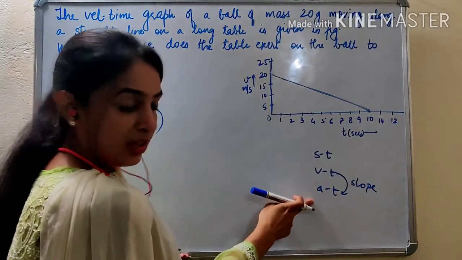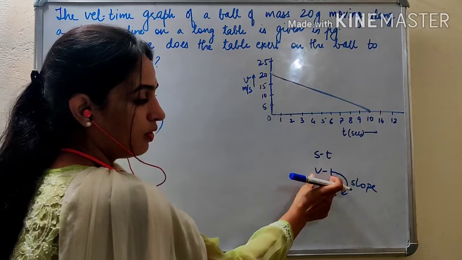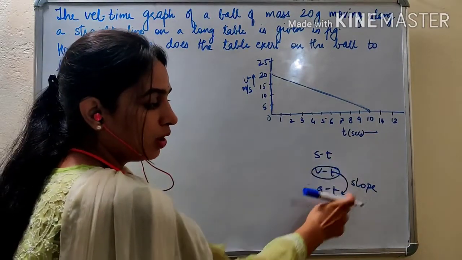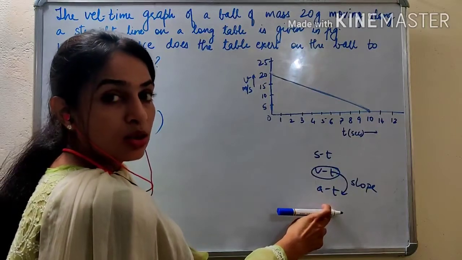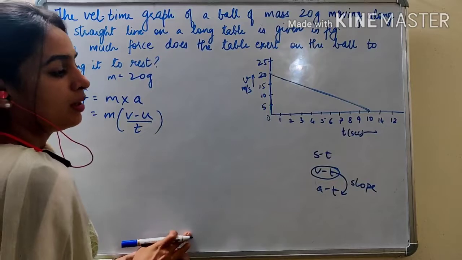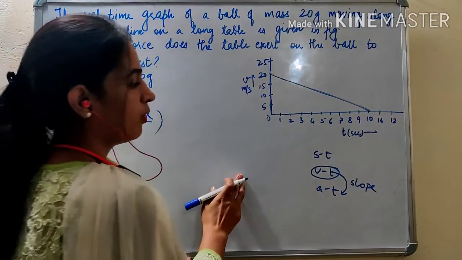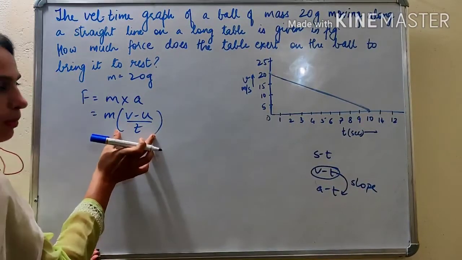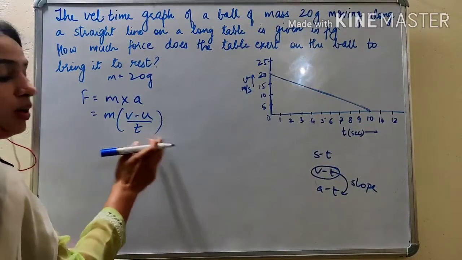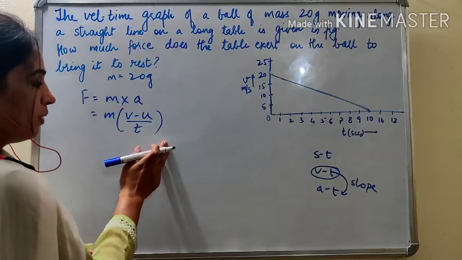See, from V, if you have to find A with the help of a VT graph, you find the slope of the graph. Here we have to find the acceleration, so we find the slope of the graph, and slope is nothing but V minus U, final velocity minus initial velocity, upon final time minus initial time.